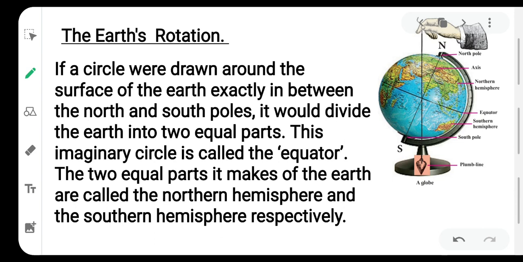Got it? And what is revolution of the Earth? It is the second type of the motion of the Earth. It is the movement of the Earth around the Sun in a fixed path or orbit. And revolution causes the changes of season.